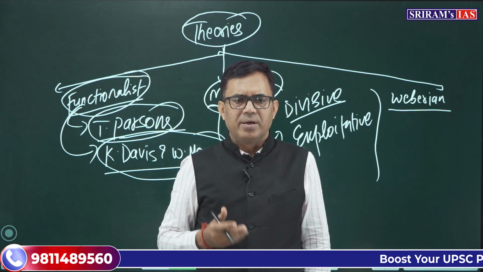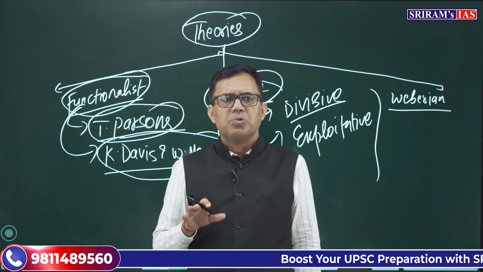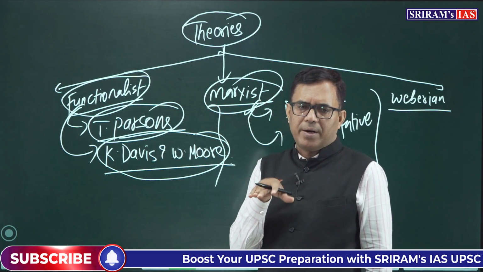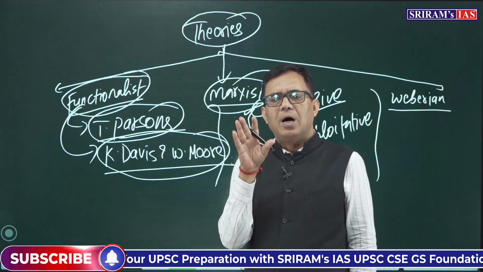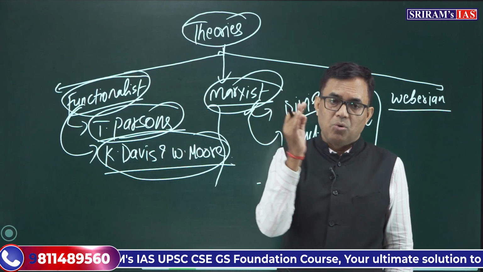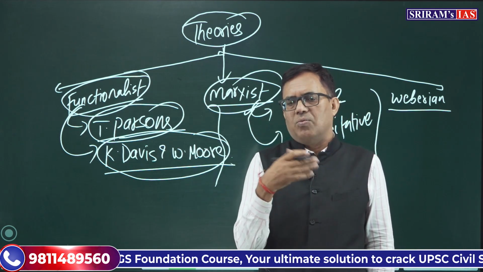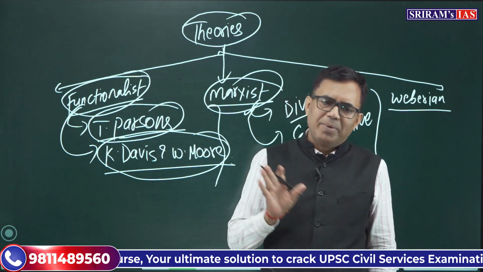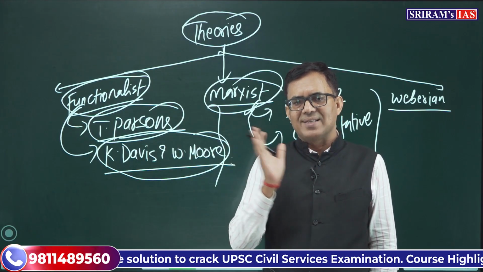This is the inequality. So Marxists try to highlight how the stratification system creates inequality, justifies inequality, and creates dominance of a class of people. Therefore, stratification must go. How will it go? The solution is only in a communist society, that will be a classless society.